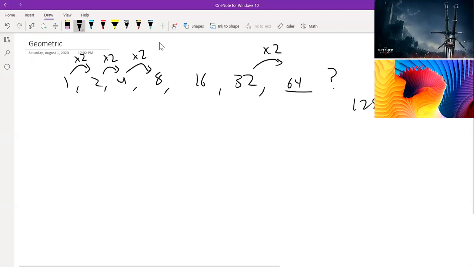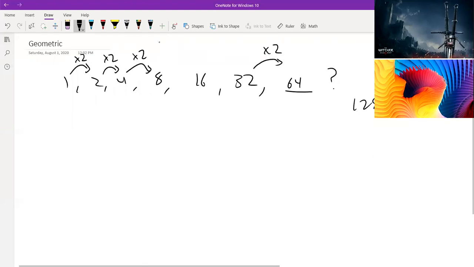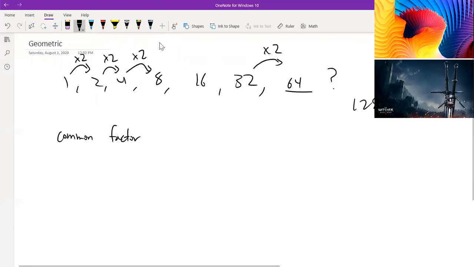So essentially, this is what a geometric sequence is, where between each term in our sequence, we're multiplying by some common factor. Sometimes it's also called a common ratio. And this common factor is essentially the key to how we're going to express our geometric series.